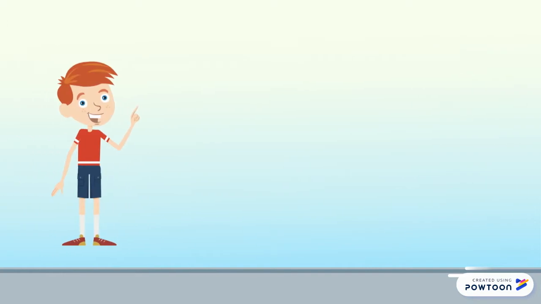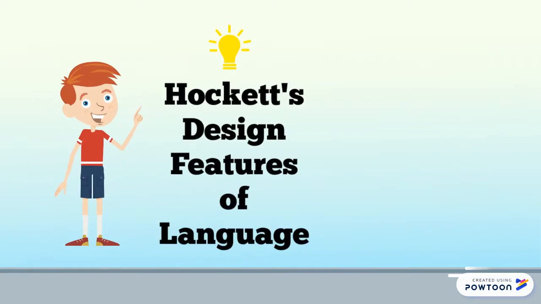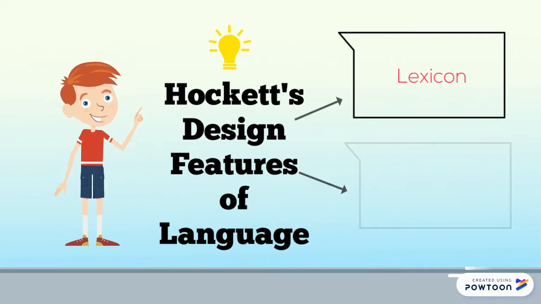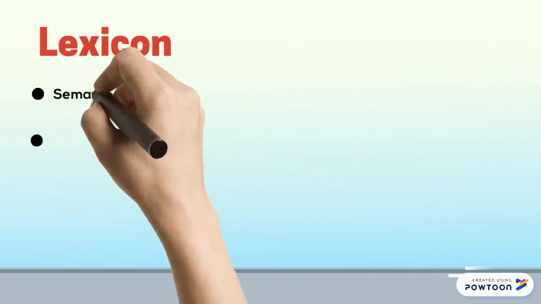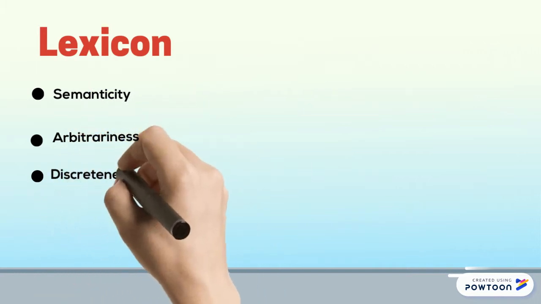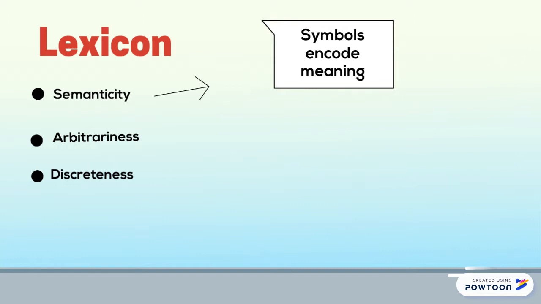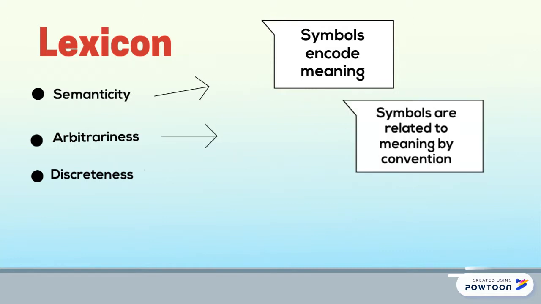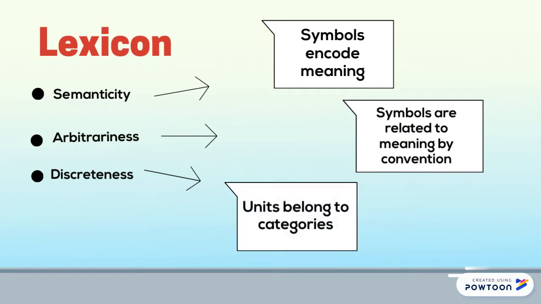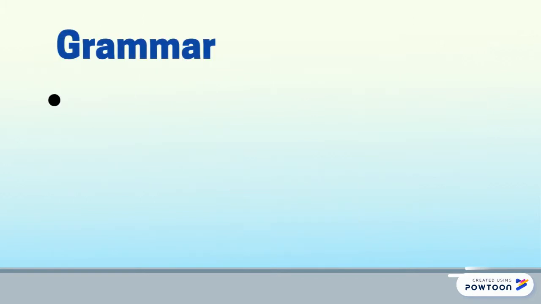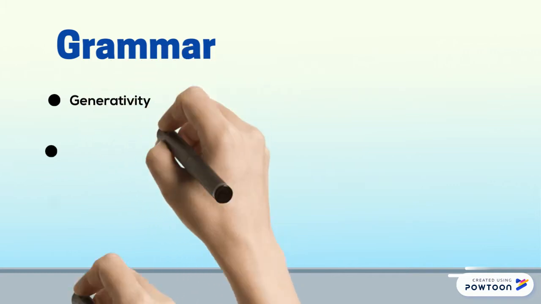Hockett's 6 design features of human language is a widely accepted analysis that defines human language. The design features are separated into two categories, the lexicon and grammar. The lexicon consists of semanticity, arbitrariness, and discreteness. Semanticity is that symbols encode meaning, arbitrariness is that symbols are related to meaning by convention, and discreteness is that units belong to categories. Grammar consists of generativity, duality of patterning, and displacement.